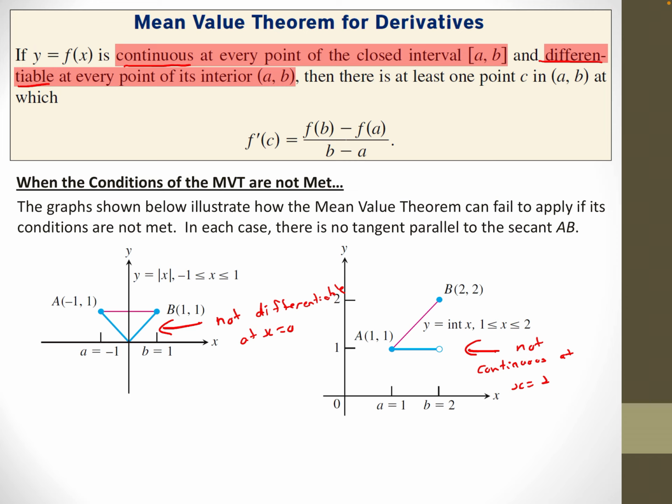The mean value theorem might not work because the slope jumps here. For instance, on the left-hand side, the slope goes from -1 and it jumps all the way to +1, so it doesn't get all the slopes in between. We sort of implied at the start of this that you would get all of the velocities. When I was talking about my van, we said, well, if you start with a velocity lower than 60 kilometers an hour, at some point, if you want to get a velocity above 60, you're going to have velocity 60 at some point.